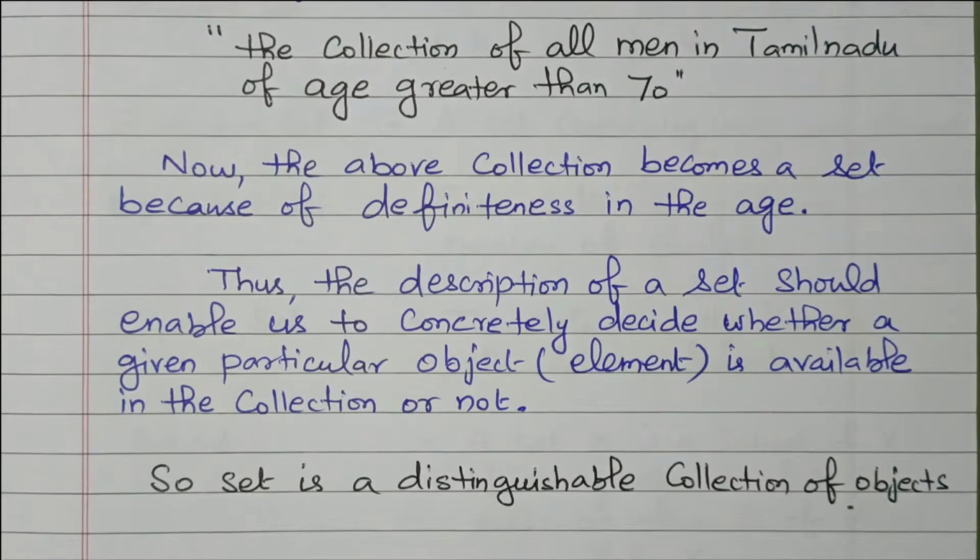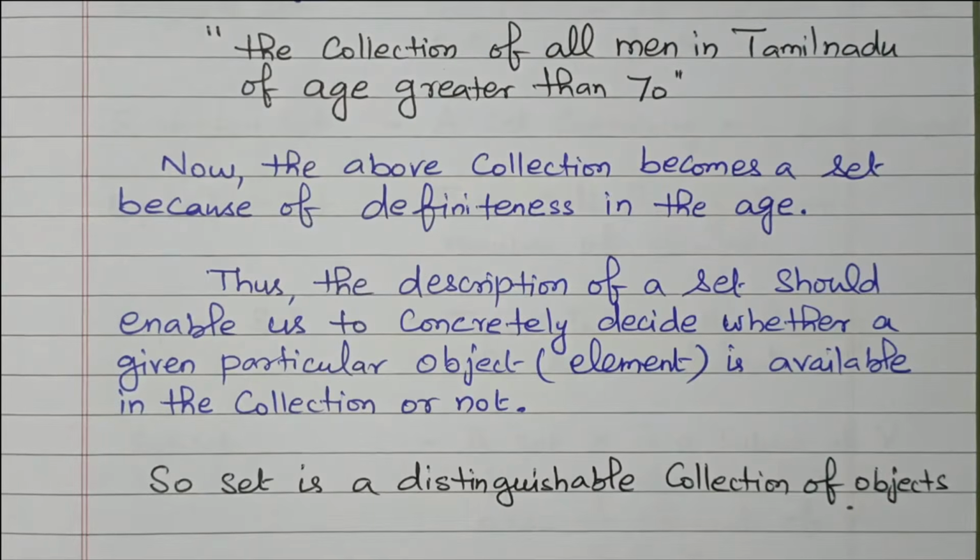So in this video we discuss the introduction to sets, relations and functions. We will see what a set means and how it is defined, whether it gives a general idea or is clearly defined. If you have a general idea, that is not considered a set. For example, red flowers in the Ooty garden is clearly defined. Similarly, men in Tamil Nadu with age greater than 70 is clearly defined. Old man in Tamil Nadu is not clearly defined.